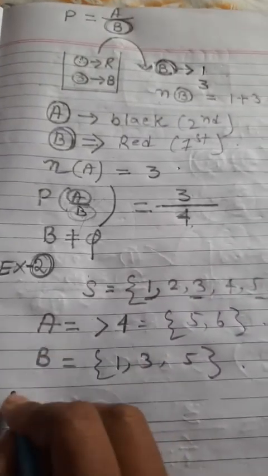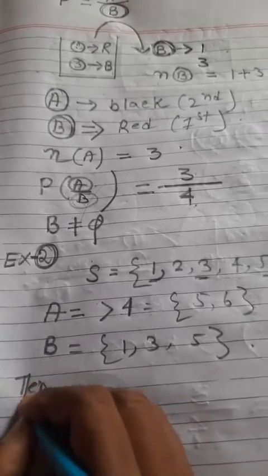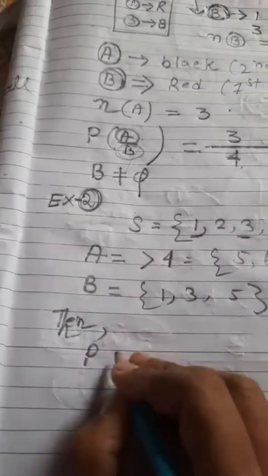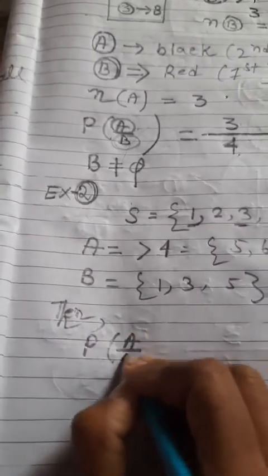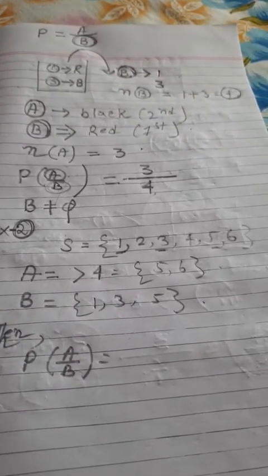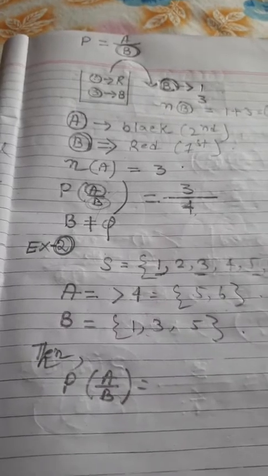Now, the probability of A given B. What does it mean? A is greater than 4. B is odd number.